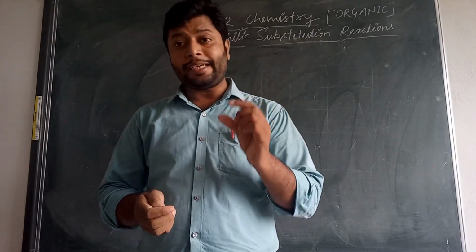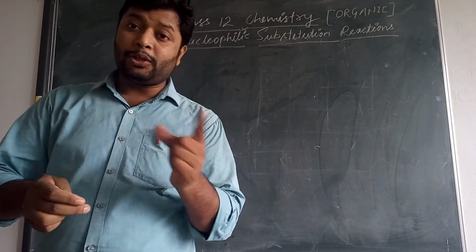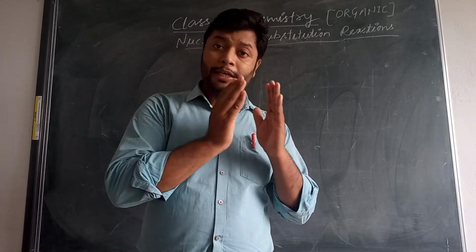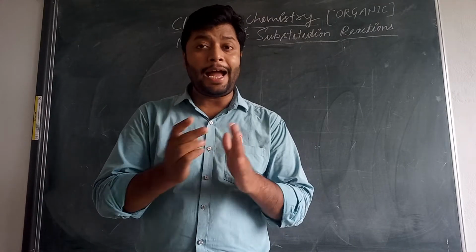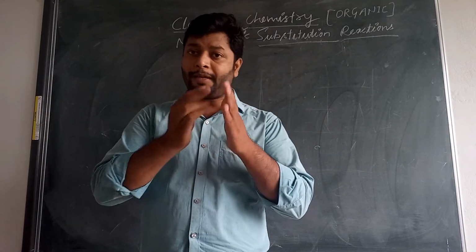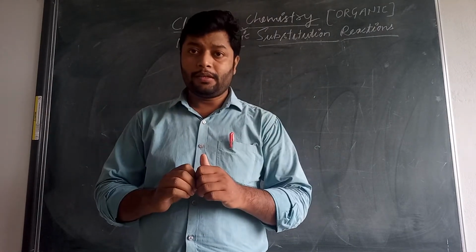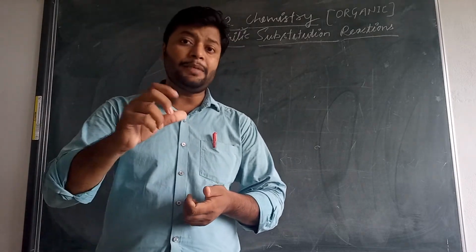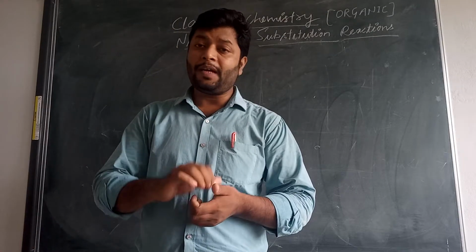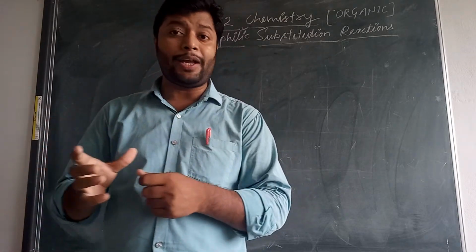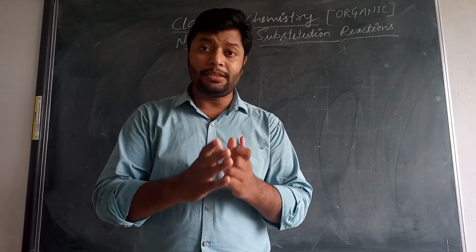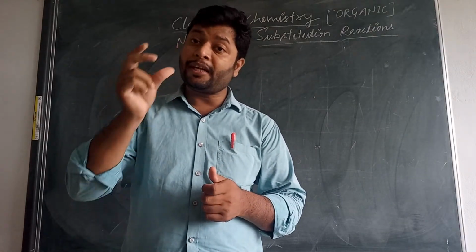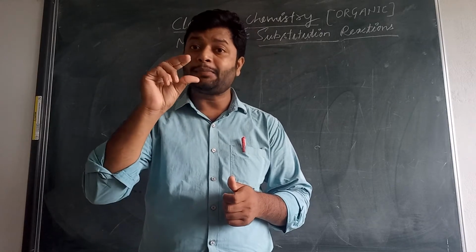A smaller size species having negative charge and a smaller size species having electronic density can act like nucleophiles. Whenever the size increases, the tendency to act like a nucleophile decreases. That is very important to learn here. So whenever we are going for the nucleophilic reactions of haloalkanes, we have to mention that the size of the species having negative charge should be smaller.